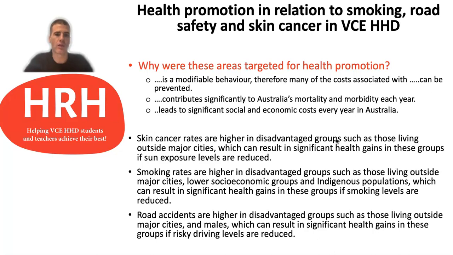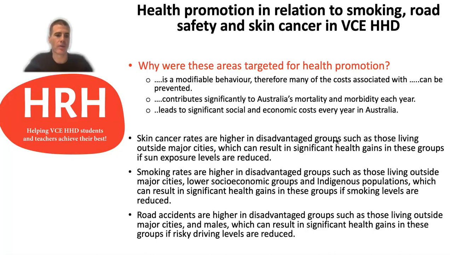That's the same with the second and the third one. You could say that skin cancer contributes significantly to Australia's mortality and morbidity each year, or smoking and the associated conditions like lung cancer contribute significantly to Australia's mortality and morbidity each year. Once again, you can insert whatever your condition is that you've chosen at your school. And then the third one there, you could say that road safety and road injuries lead to significant social and economic costs in Australia every year. So all of those three there at the top can be essentially adjusted depending on what your particular focus is at your school.